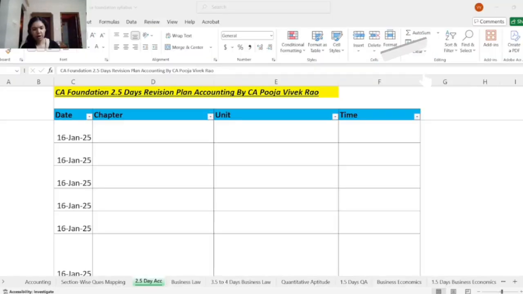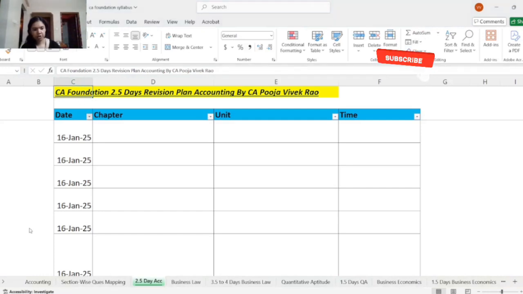In this last 2.5 days, you will mainly be revising the study material and also go through the test your knowledge section from your study material. If you have prepared any notes of important formulas, formats or tricky adjustments, you can go through these also. One more important thing is you can go through Saransh also. This is available in the BOS knowledge portal and the ICAI has prepared this for revision purposes.